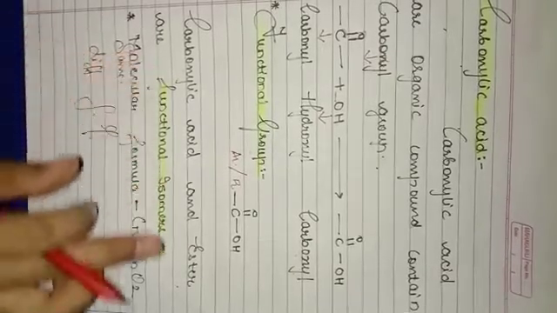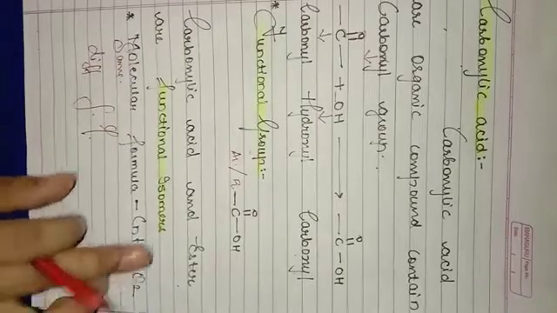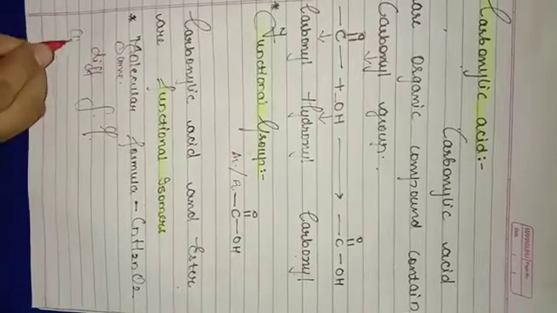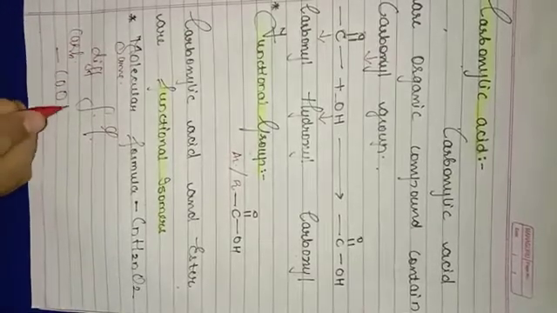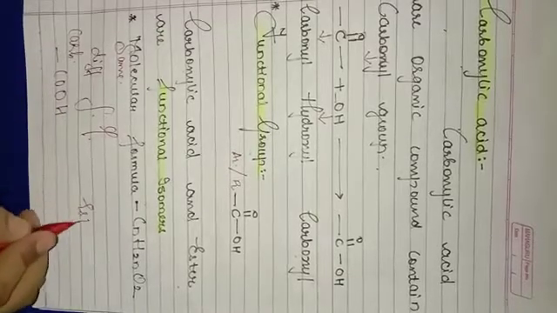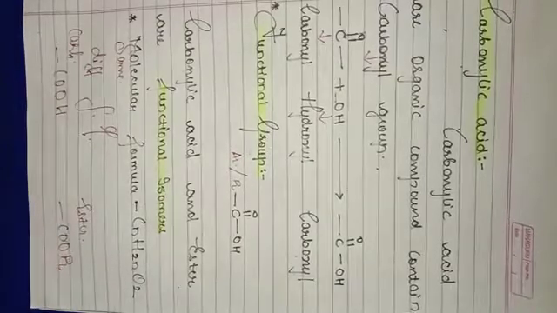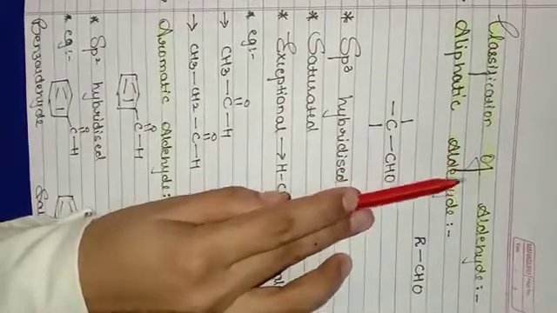Here carboxylic acid and ester both have CnH2nO2 as the molecular formula. The functional group of carboxylic acid is COOH, while the functional group for ester is COOR.